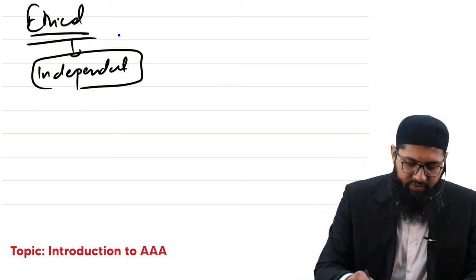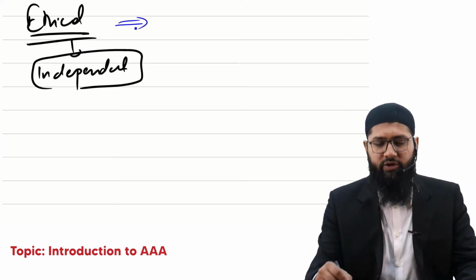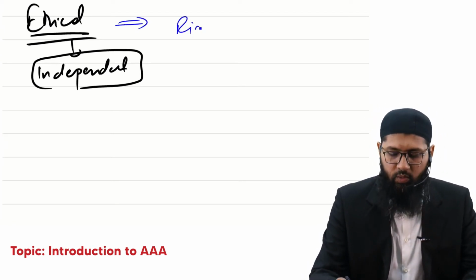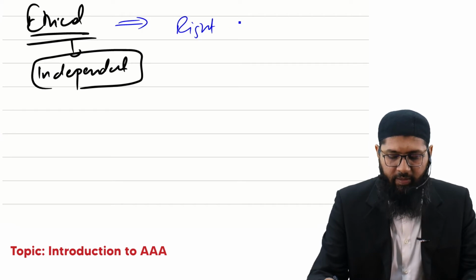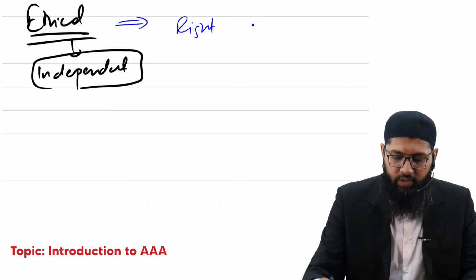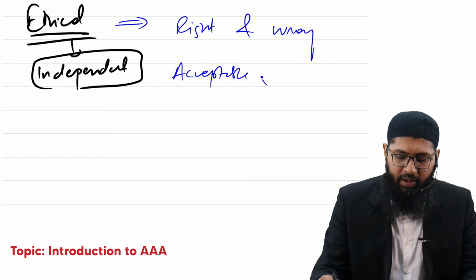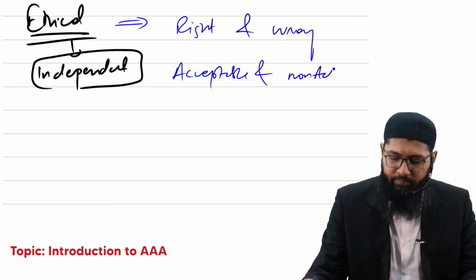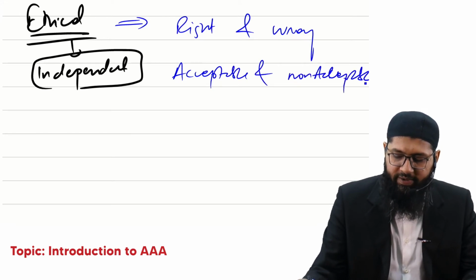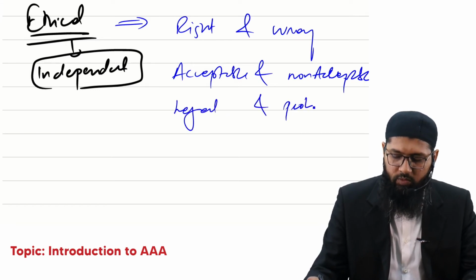Now, when we talk about the ethical circumstances, try to understand what is ethical. What is ethics? Ethics is actually something that gives you the difference between right and wrong. That tells you the difference between the acceptable and non-acceptable. That tells you what is legal and what is prohibited.